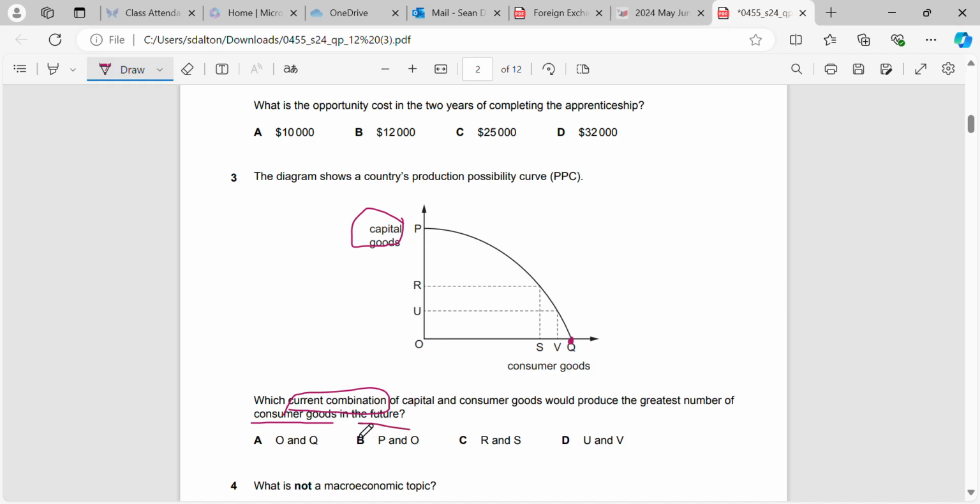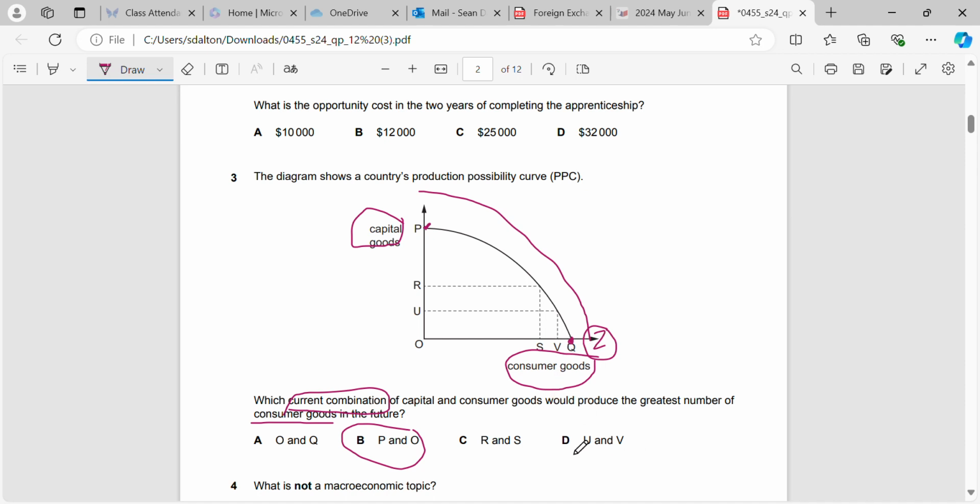So therefore, in this case, if we produce at P and O, we would move all of our production to capital goods, which means that we'd be producing no consumer goods right now, but in the future it would allow us to shift our PPC and to be able to produce more consumer goods as a maximum, which I'll call this point Z, in the future than we can right now.